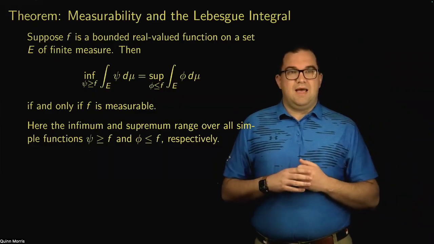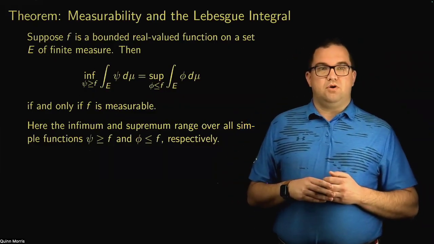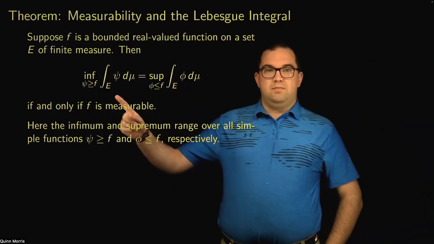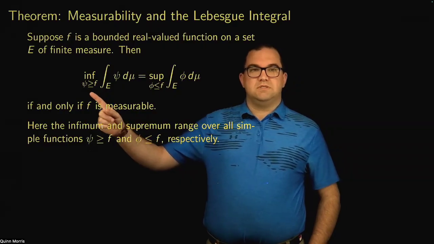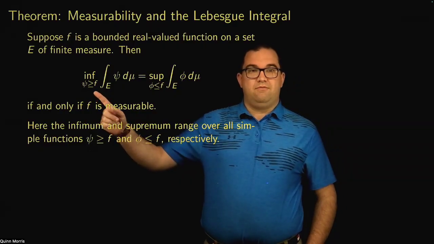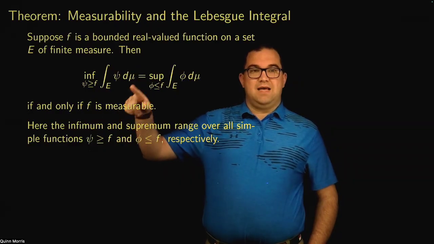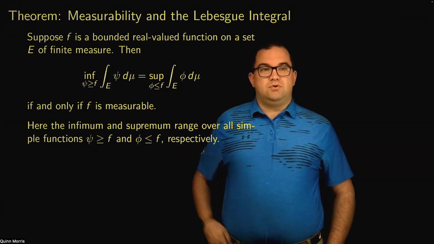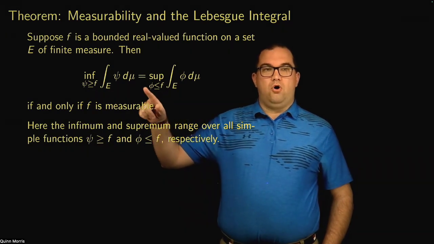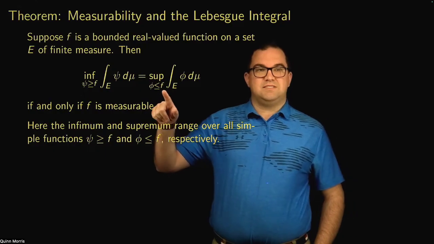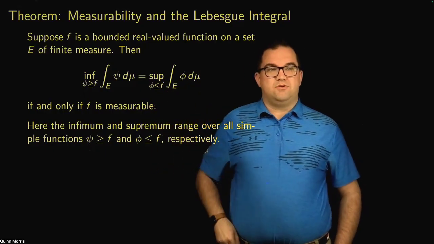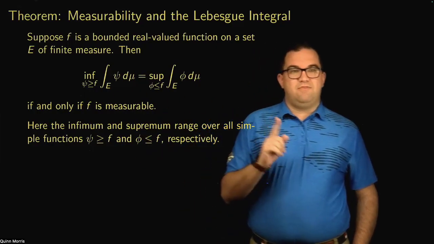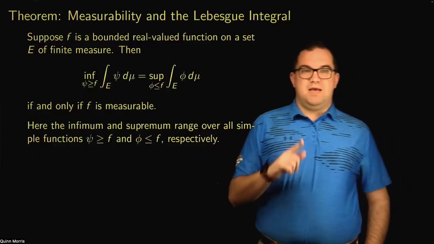So we said, suppose that f is a bounded real-valued function on a set E of finite measure, then the infimum over all simple functions psi that are greater than or equal to f of the integral over E of psi is equal to the supremum over all simple functions phi less than or equal to f of the integrals of those phi's. So that infimum is equal to this supremum if and only if the function f is measurable.